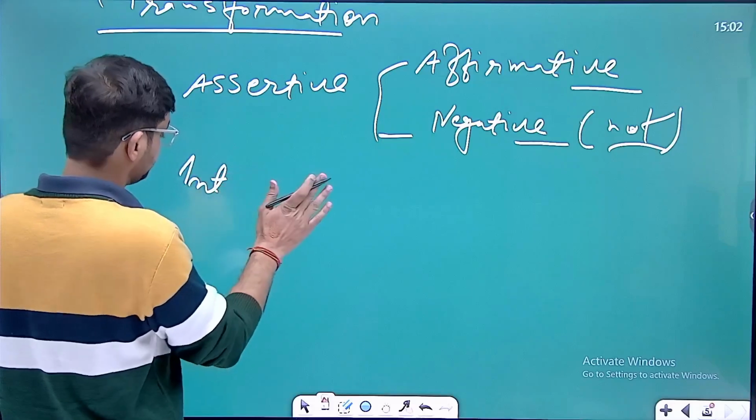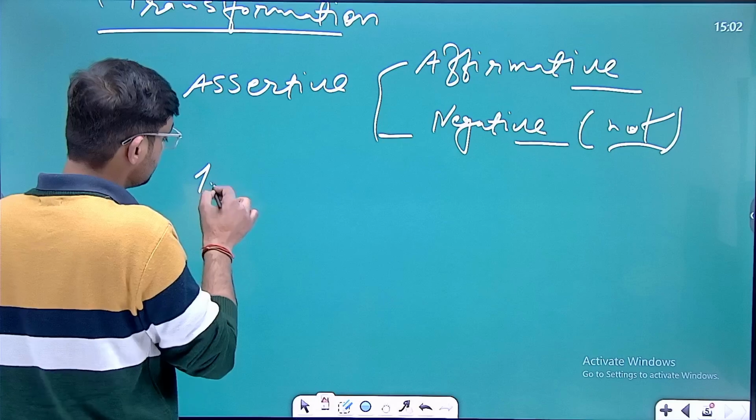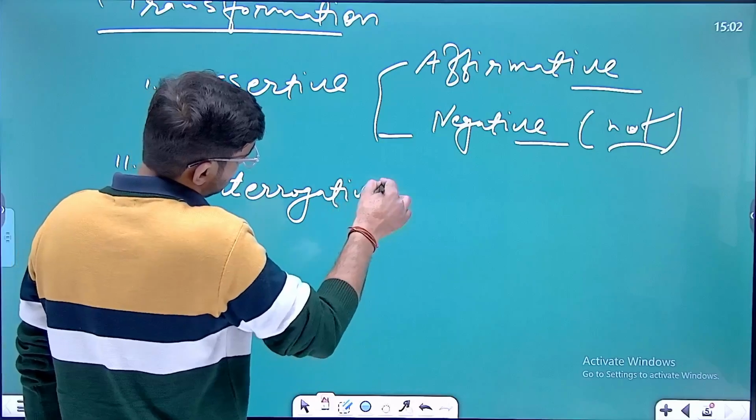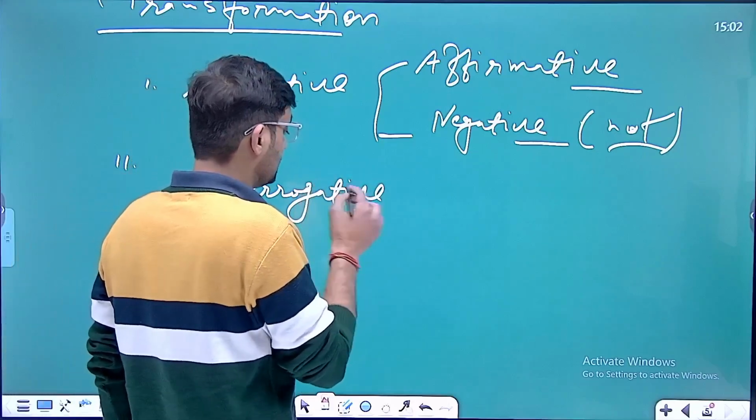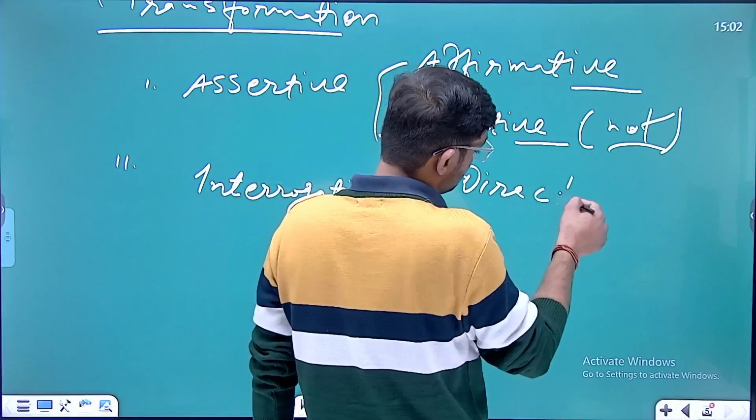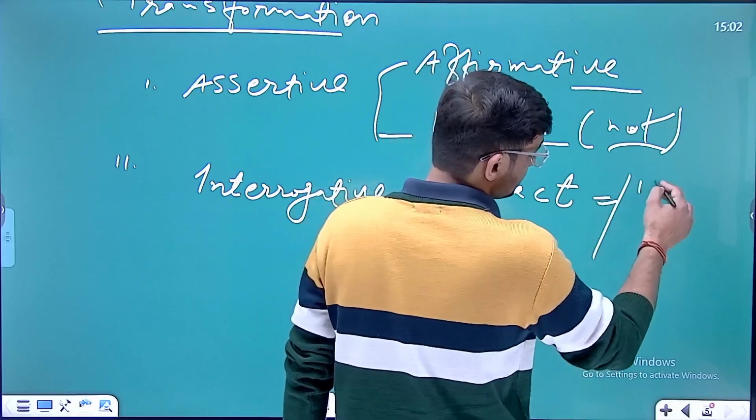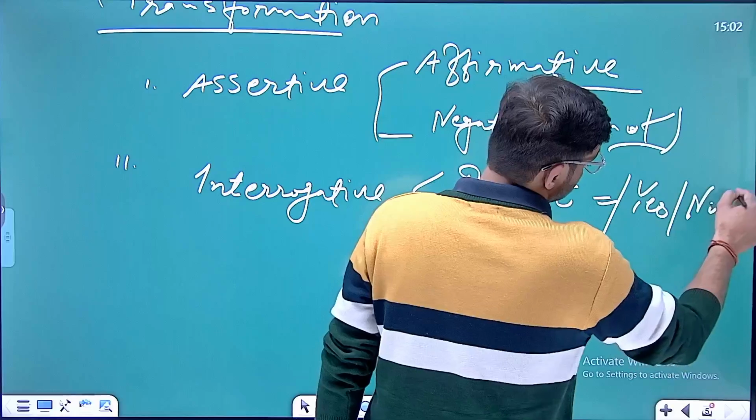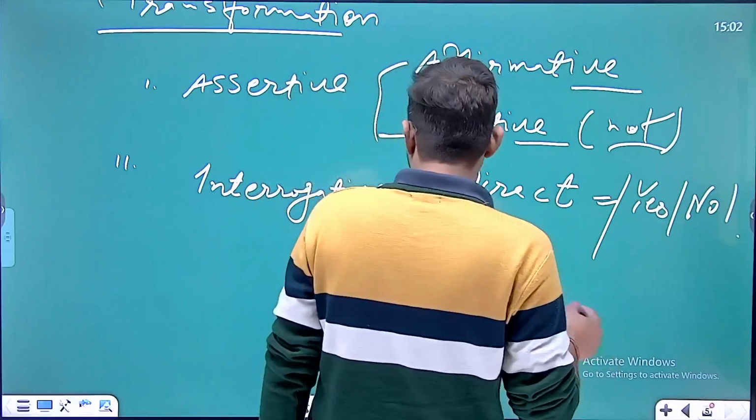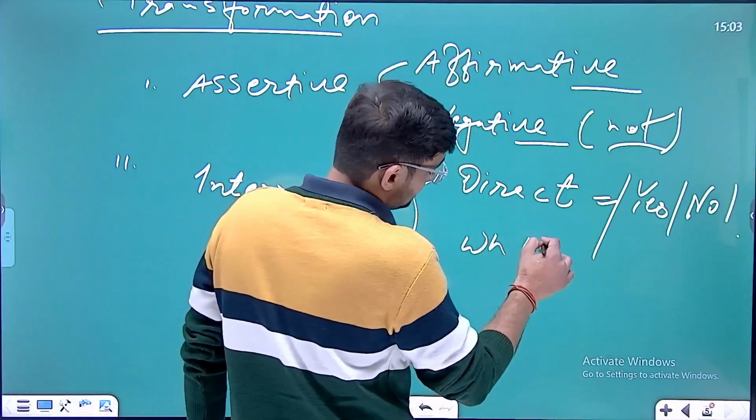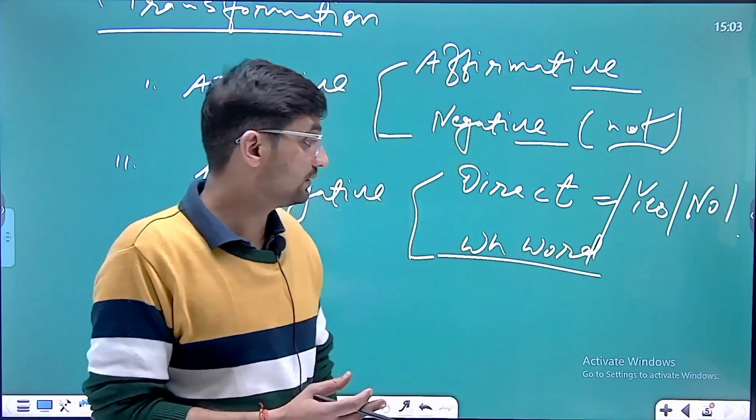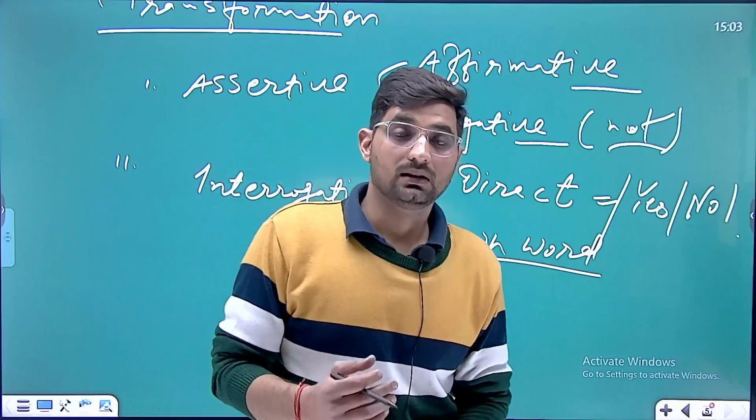The next one is interrogative. Yeah, the next one is interrogative, and interrogatives are of two types. The first one is direct, meaning which can be answered using yes or no. Clear? Using yes or no. And the other one is WH word. You can't answer such a type of question simply using yes or no, you are supposed to provide a detailed answer.